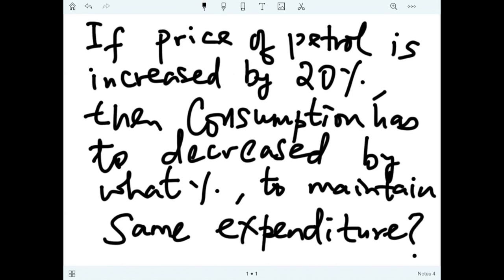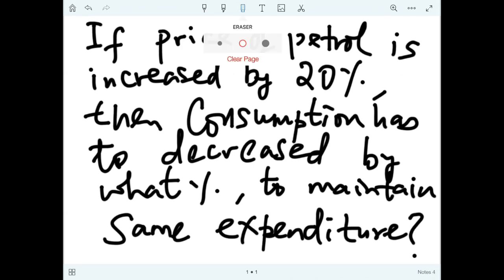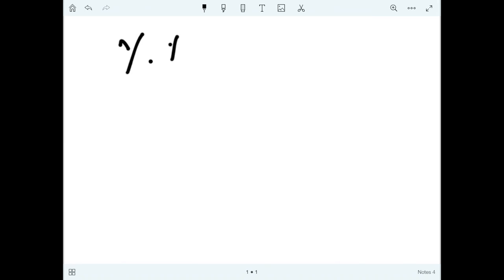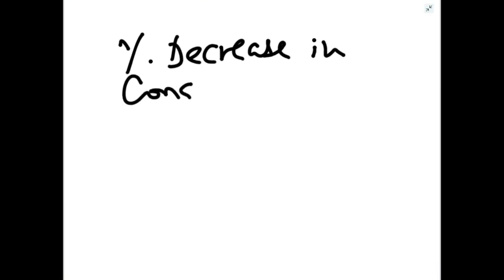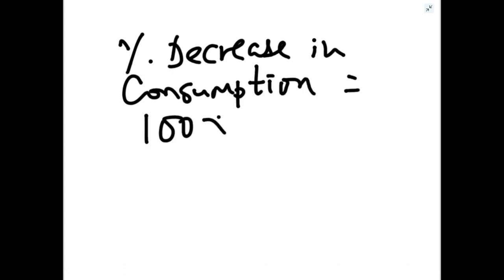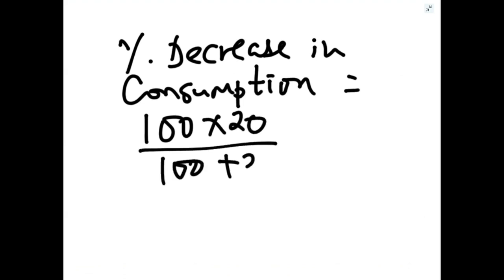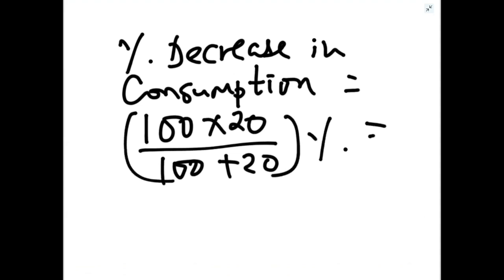So now we will apply the same formula here. Percentage decrease in consumption will be equal to 100 into 20 upon 100 plus 20. The same formula I told you, 100 into R upon 100 plus R. So further calculate this.